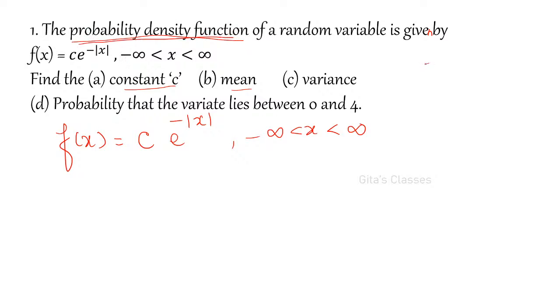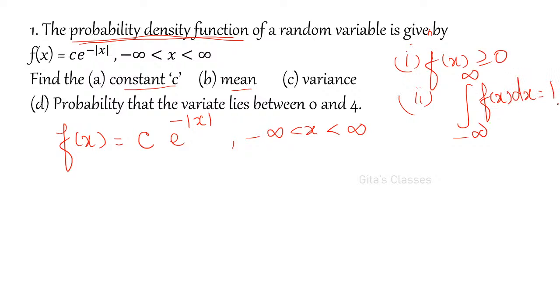PDF means what? You know that f of x is greater than or equal to 0. That is the first condition for the PDF, right? What is the second condition? We know that my total probability is always 1, right? So integral minus infinity to plus infinity of f of x dx is equal to 1. Therefore, using that, we are going to find out this constant c.